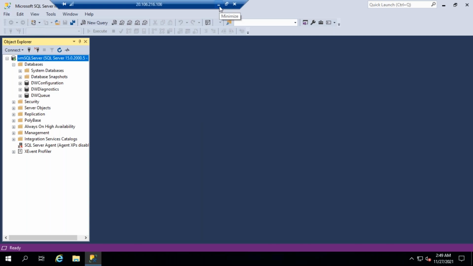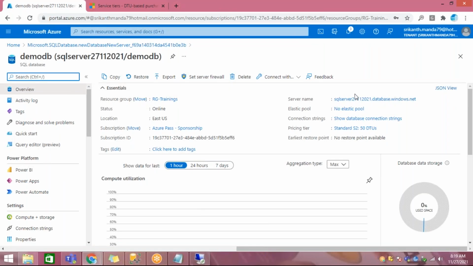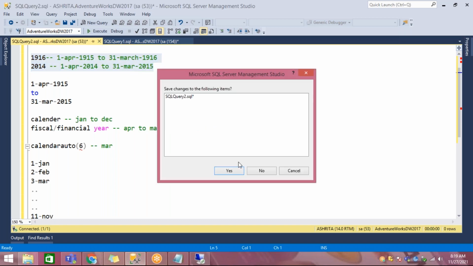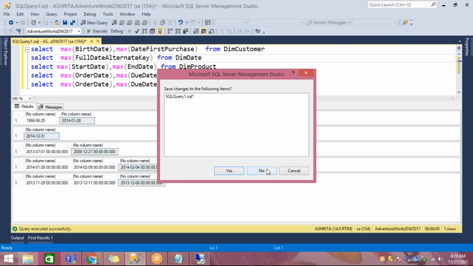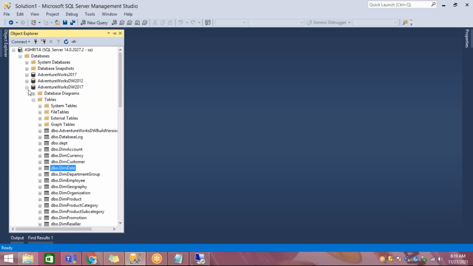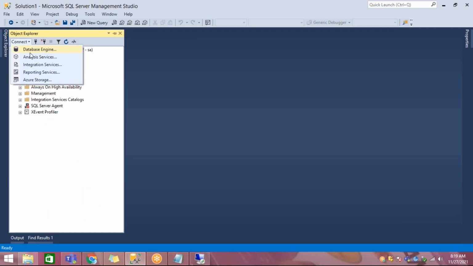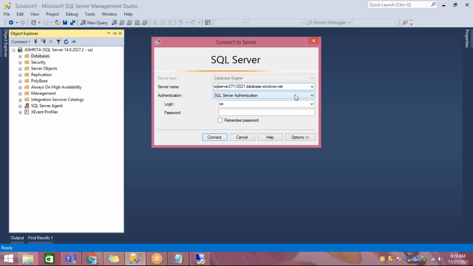But now you should have understood. If you go to this, this is a PaaS service. You can go to this server and copy the server name. Now I open my Management Studio, which is on my local machine, not in the cloud. Click here, provide the server that you copied, provide the username and password, and connect here.